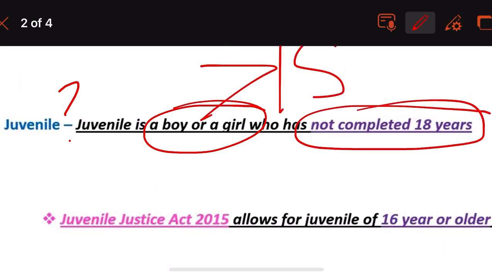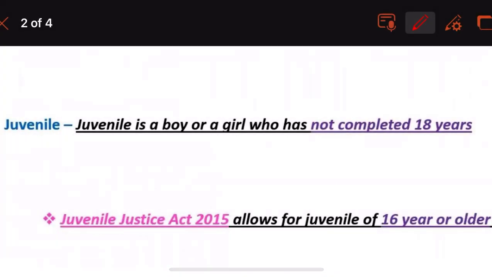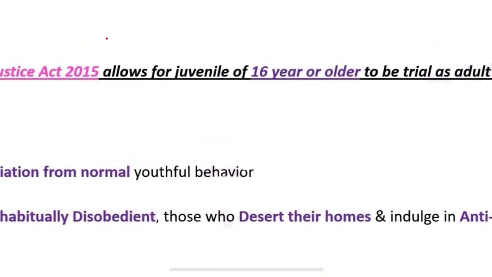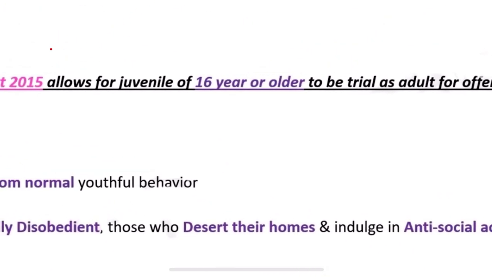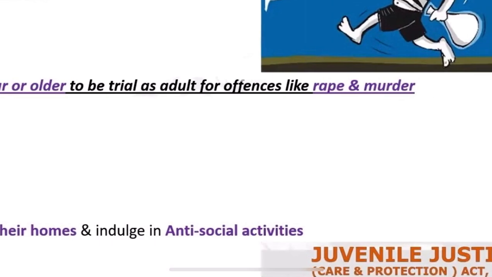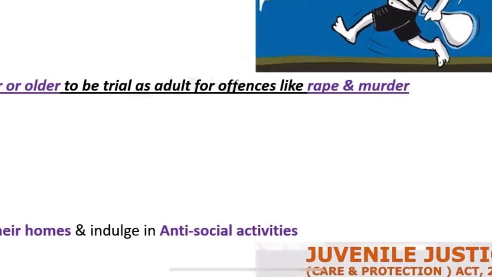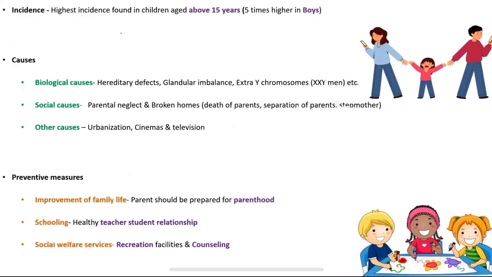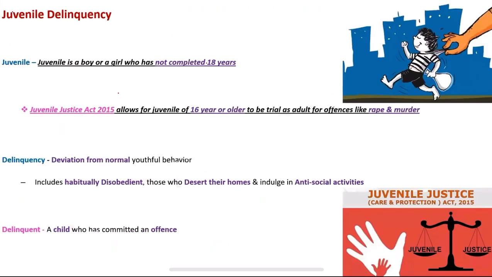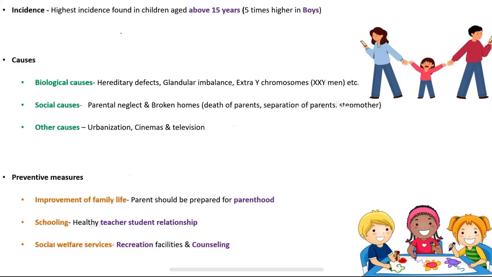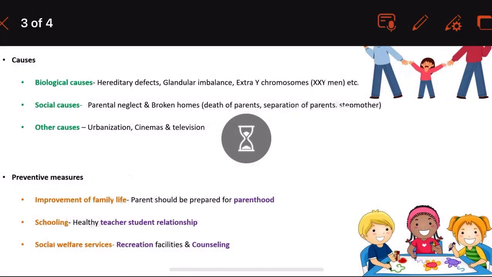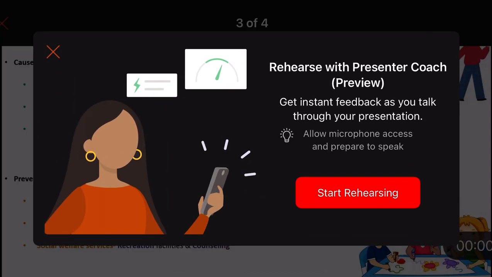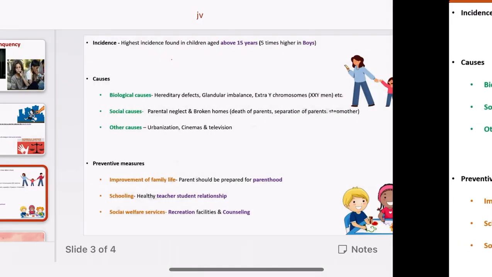Next important MCQ is the Juvenile Justice Act of 2015. It allows a juvenile of 16 years or older to be tried as an adult for offenses like rape and murder. We have understood that in detail. So these are the two MCQs which I found, and you have to know the causes and preventive measures and so on in detail.